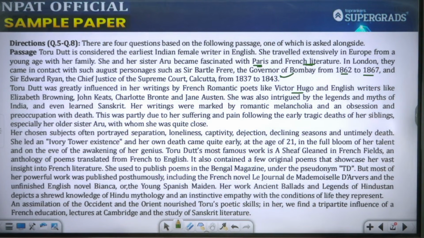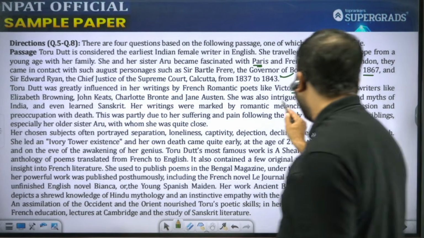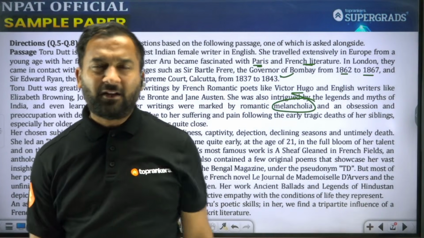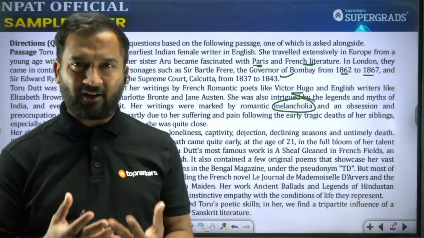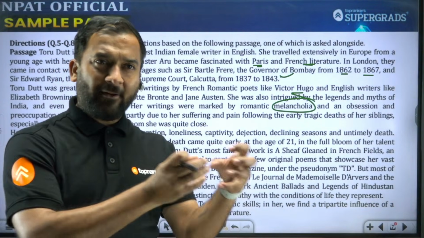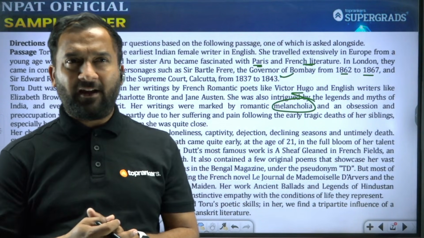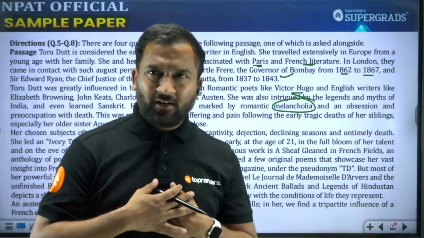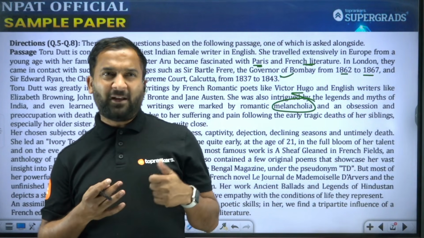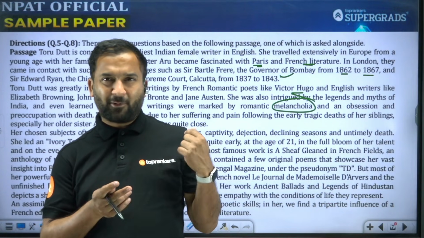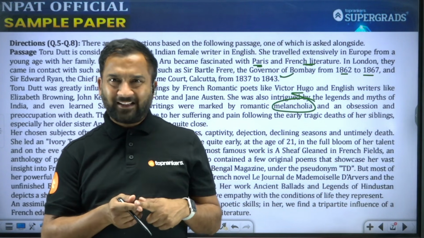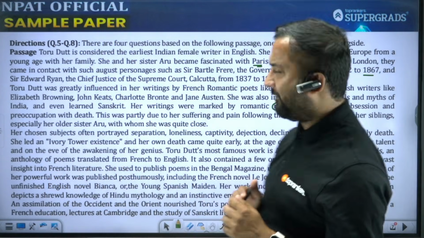Her writings were marked by romantic melancholia and an obsession and preoccupation with death. Melancholy. Now, the word melancholy means something which is sad. So, आगे जो मैं passage में पढ़ने वाला हूँ, I here have an idea कि her works would mostly be about loneliness, maybe about separation, death, ऐसा कुछ ही होने वाला है. ठीक है.